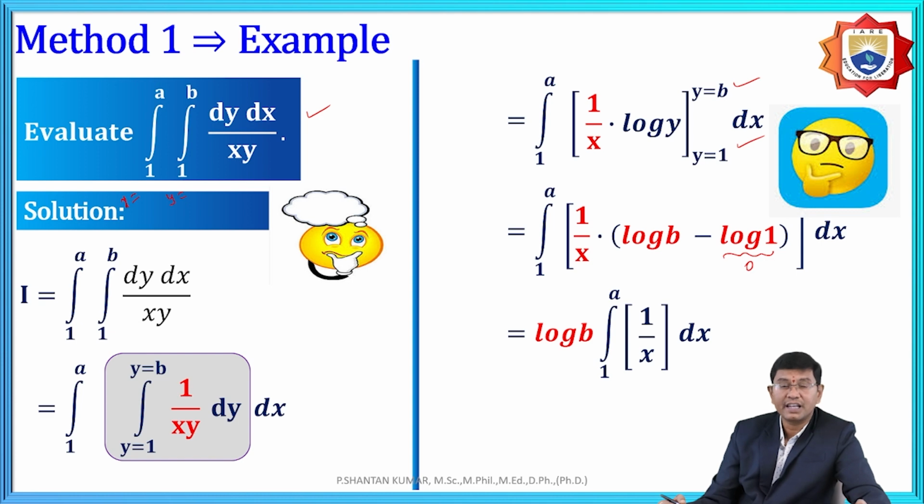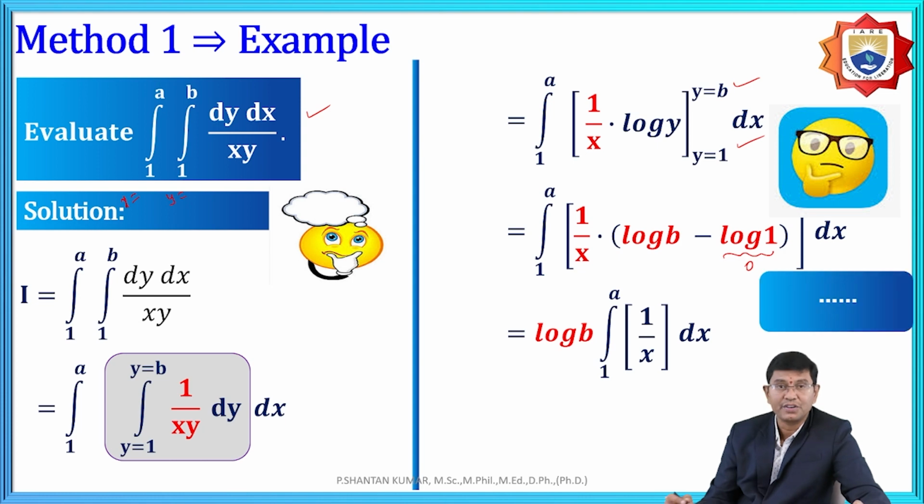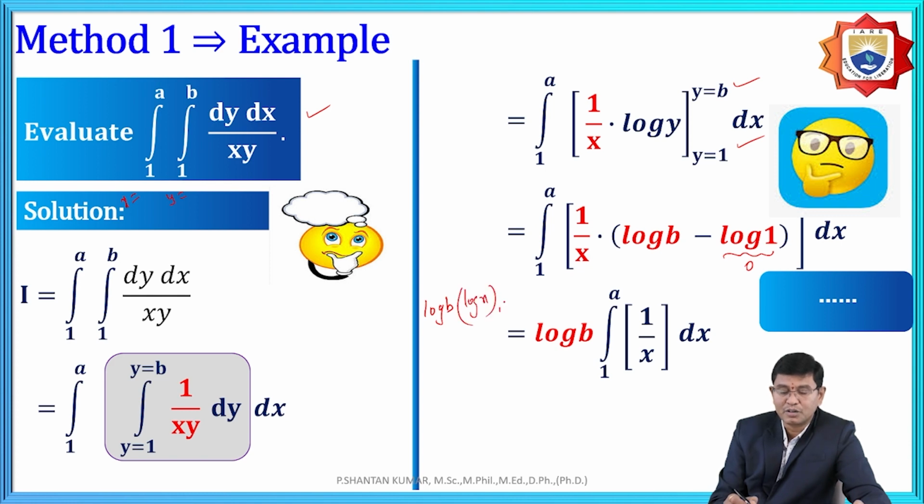Again, integrating 1 by x gives log x, and the limits are 1 to a. Similarly, log b is taken out common, log x with limits 1 to a. Therefore, we get log b times (log a minus log 1), and the value of log 1 is 0.